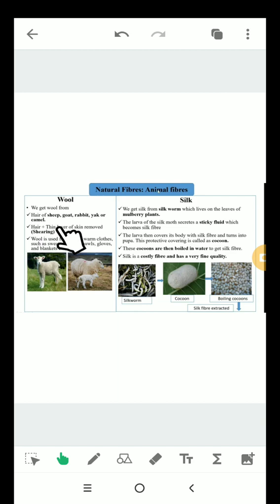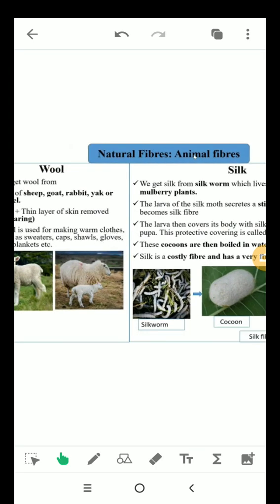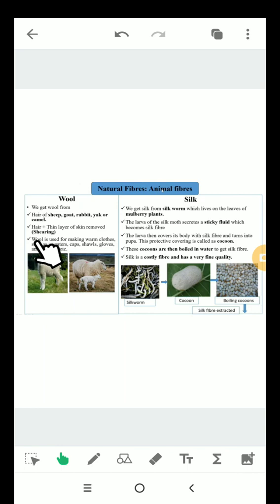We get wool from animals like sheep, rabbit, yak or camel. Hair along with a thin layer of skin is removed. This process is called shearing. Wool is used for making warm clothes such as sweaters, caps, shawls, gloves and blankets, etc.